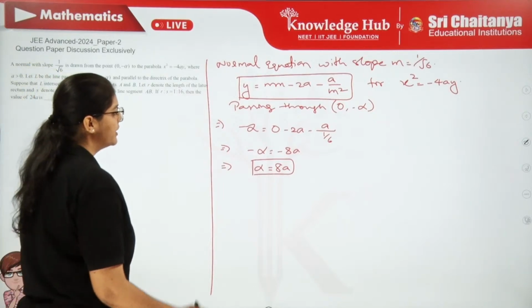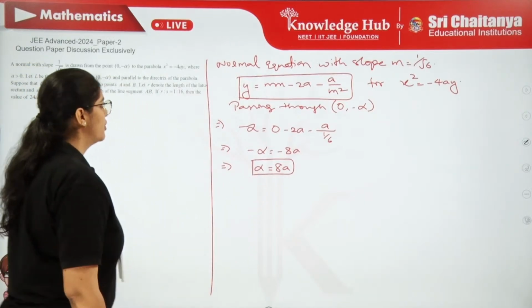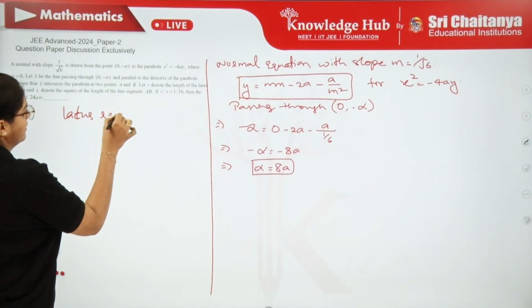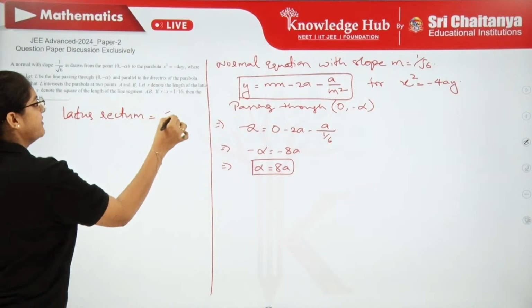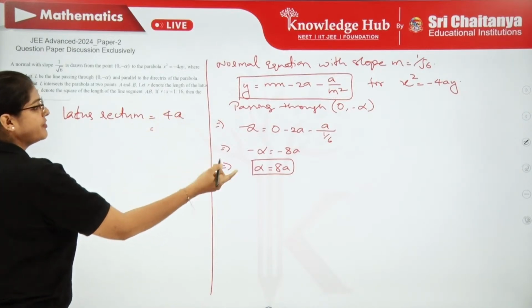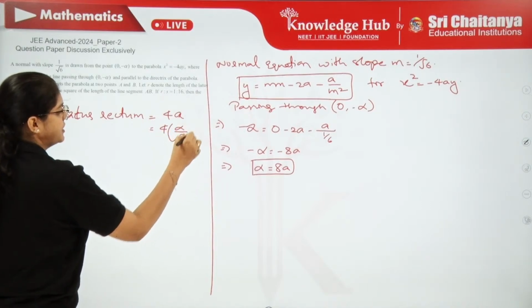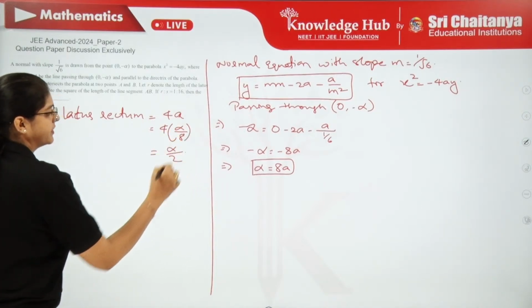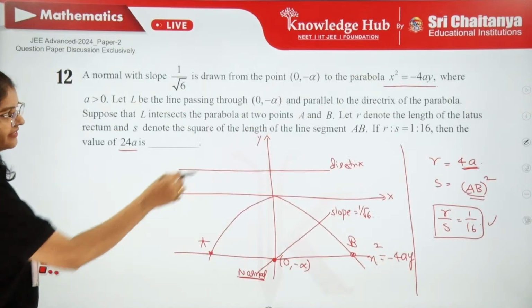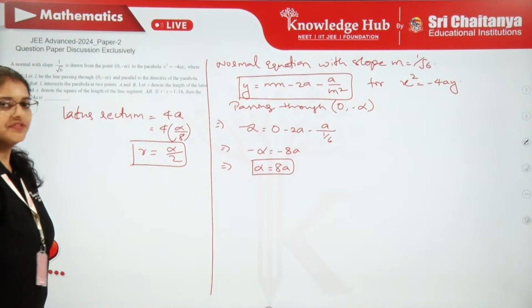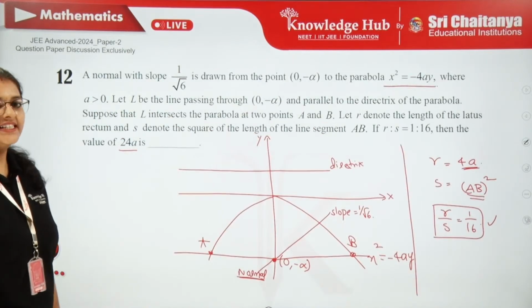Now let us try to write the distances. If I write the latus rectum length, that is anyways 4a. If you want to write it in terms of alpha, you will write 4 times a, and what is a? Alpha by 8. So, you will get alpha by 2. So, latus rectum length is given as R, so you take this as R. Now, let us find what is S. S is AB whole square.